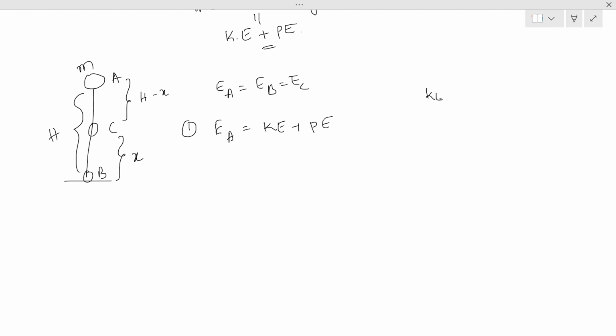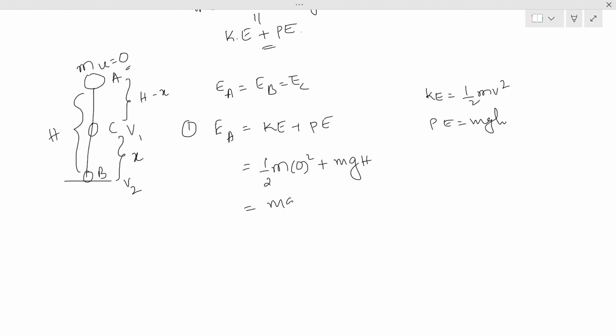We know the formula for kinetic energy is half mv square, and the potential energy formula is mgh. As it is a freely falling body, its initial velocity is 0. Here the velocity will be taken as v1, here it is v2. So at point A, kinetic energy is half m 0 square plus mgH, where H is capital H. So this is mgh.